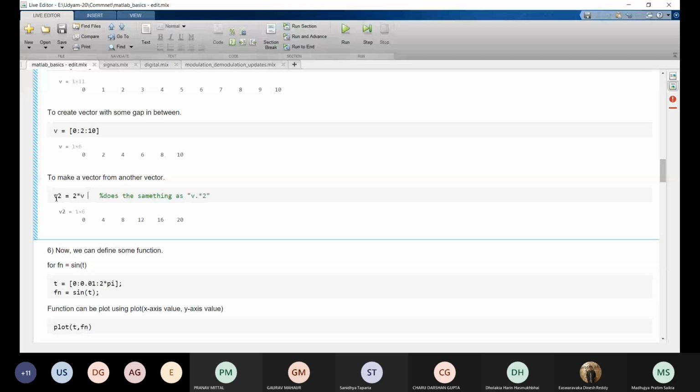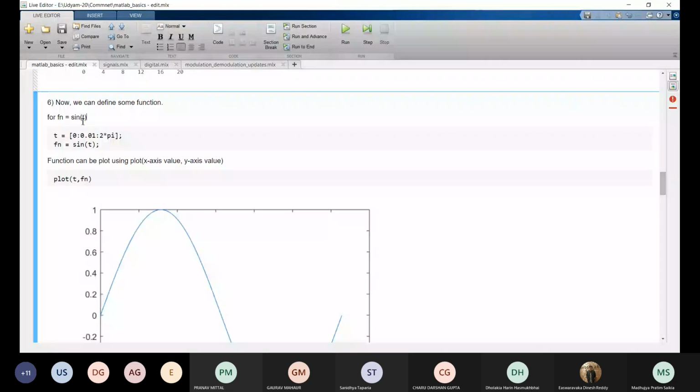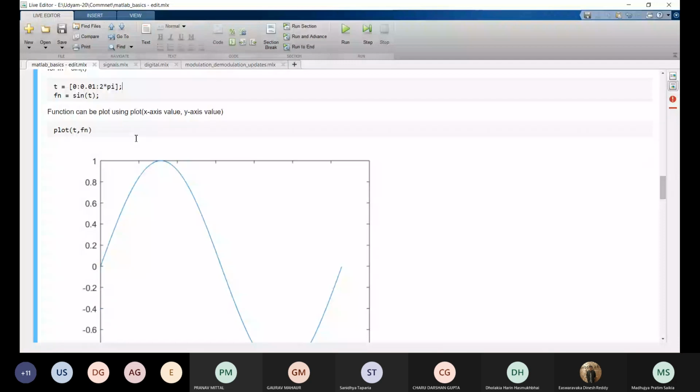Now let's define a function fn. For that we will first define time t, using this expression 0 colon 0.01 colon 2 into pi.